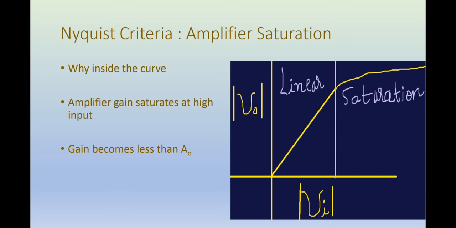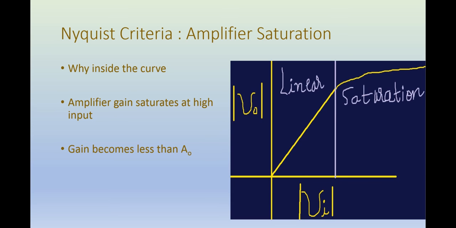But the point is that the output of an amplifier cannot increase indefinitely. There is a maximum voltage that an amplifier can provide, and normally it's approximately equal to the supply voltage. So what happens if you keep on increasing Vi? As you increase Vi, the output of the amplifier starts to saturate because there is a maximum limit to the output of the amplifier. We discussed this issue in the op amps as well. So the actual curve will look something like this, as you can see on this graph.